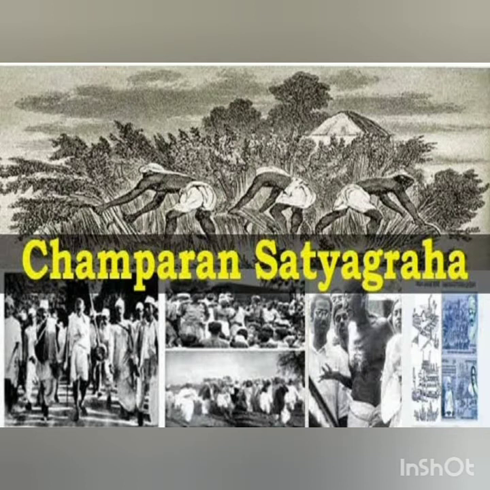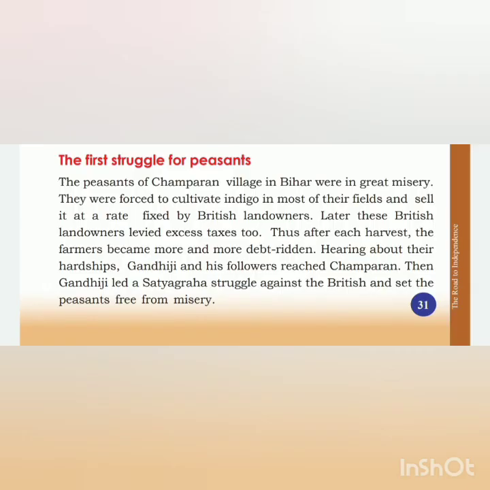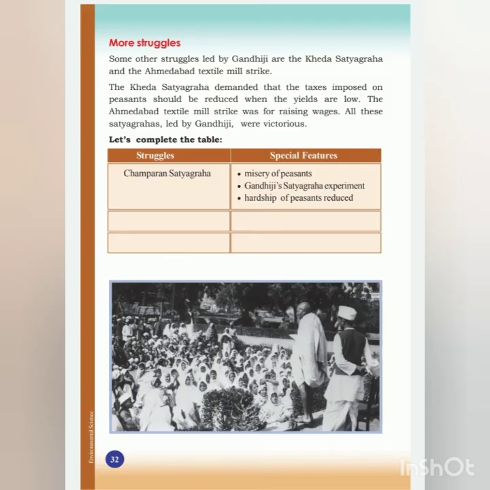Finally what happened is all these peasants, all these farmers, became more and more debt-ridden. So hearing about this miserable life, Gandhiji and his followers reached Champaran and they led a Satyagraha struggle against the British and set the peasants free from misery. So this is the first Satyagraha led by Gandhiji in India, Champaran Satyagraha. There are many more struggles led by Gandhiji. We will check. The next one is Kheda Satyagraha and the Ahmedabad textile mill strike.